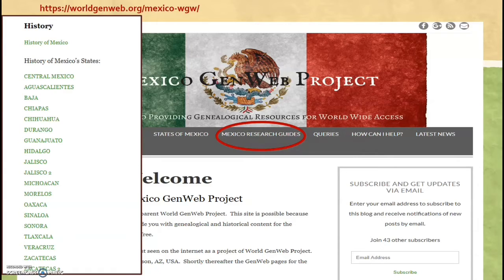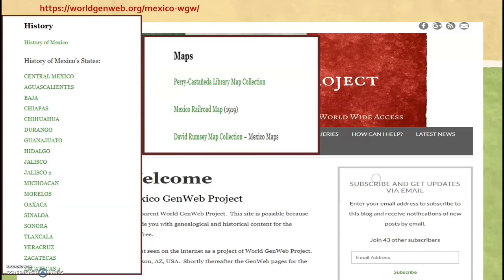When you look at some of these states, you'll encounter some uprisings from the indigenous people, some conflicts that were going on, just some basic history that you can actually use with your family stories. So it is very informative to have that background information as to what's going on.